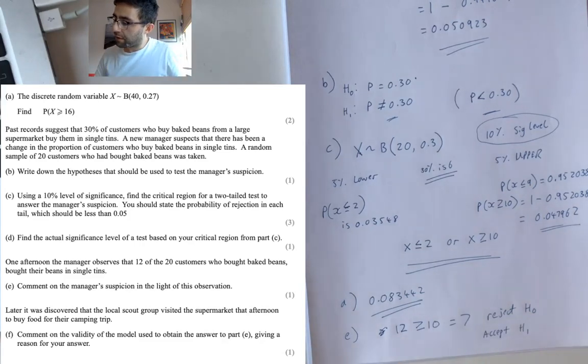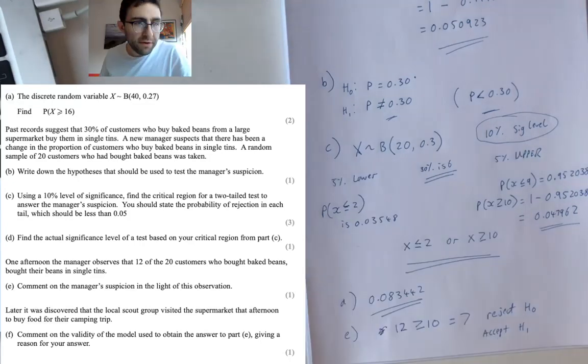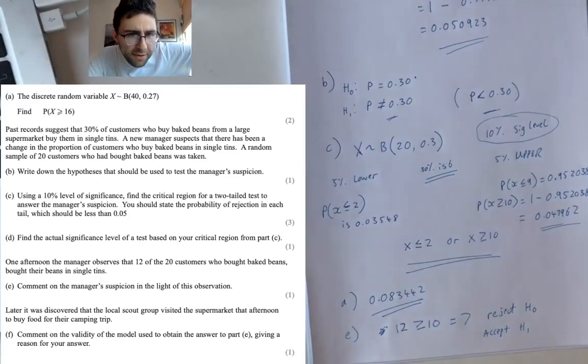If x is 10 or bigger, if there's 10 or more people out of the 20, then we have to say the 30% thing is not right anymore. We have to reject that. And here it was 12, so we do have to reject it. It's more than 10. And lastly, later it's discovered, oh, hello! The Scouts have been stocking up for their camping trip.